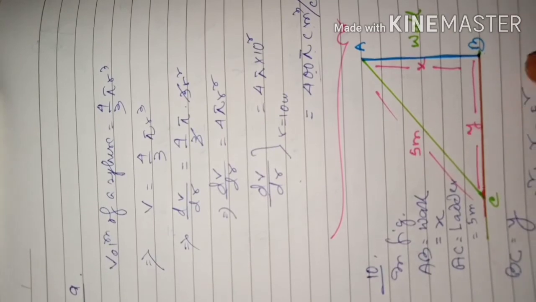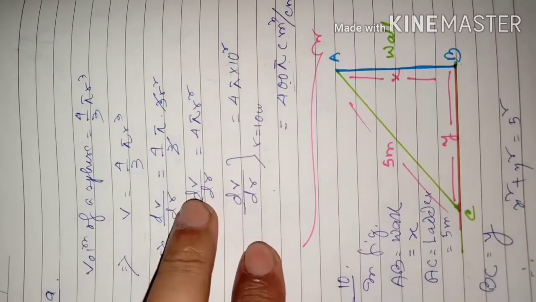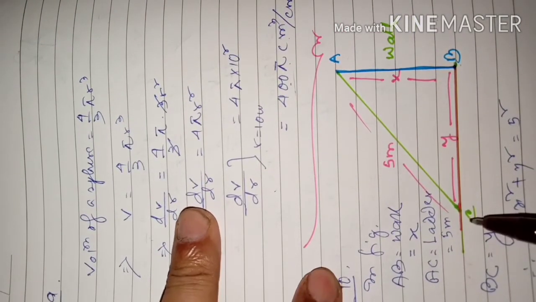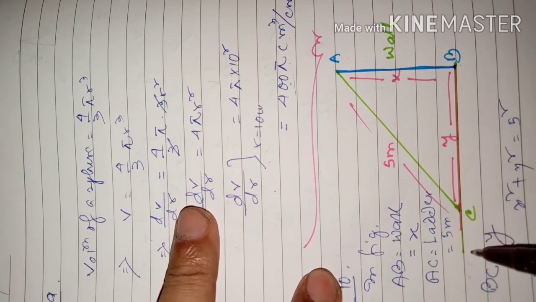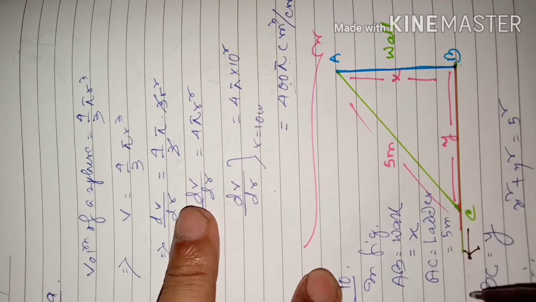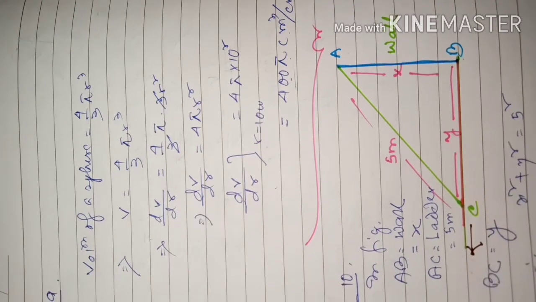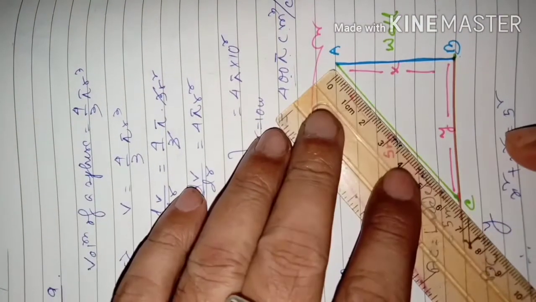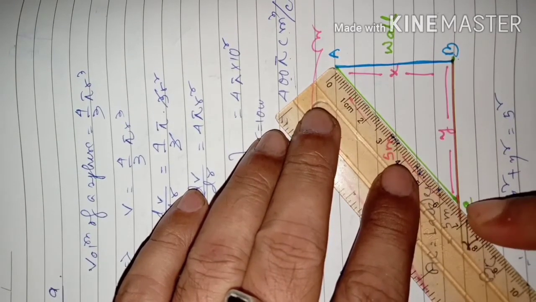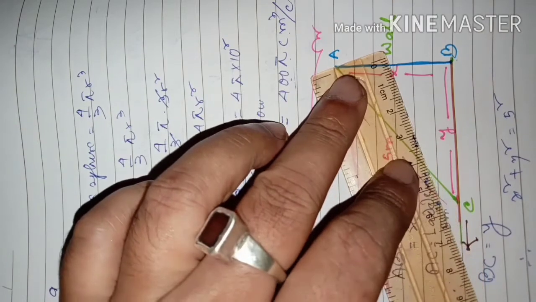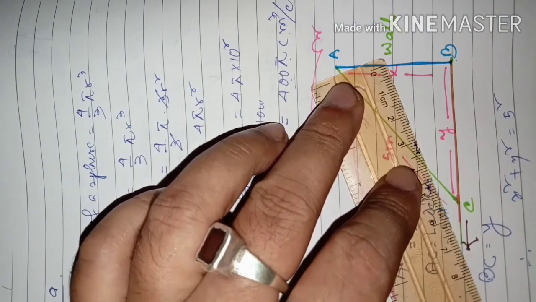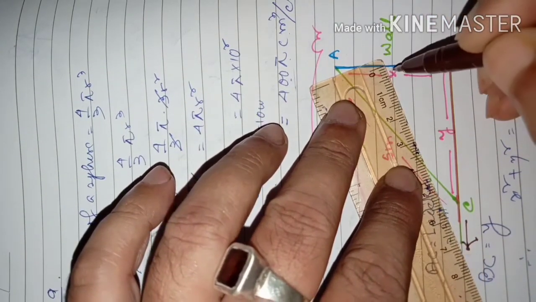Now the situation that is explained in the question, that the bottom of the ladder is pulled away from the wall, means in this direction the bottom of the ladder is pulled. So then what will happen? The ladder was in this position. When this point C will be pulled towards left side, then the ladder will come down like this. It will come this way down. That is, this height of the wall will decrease now.